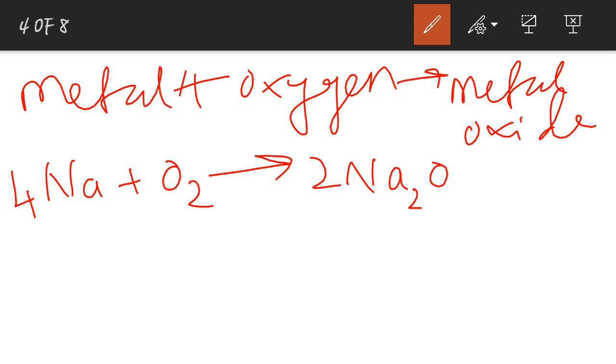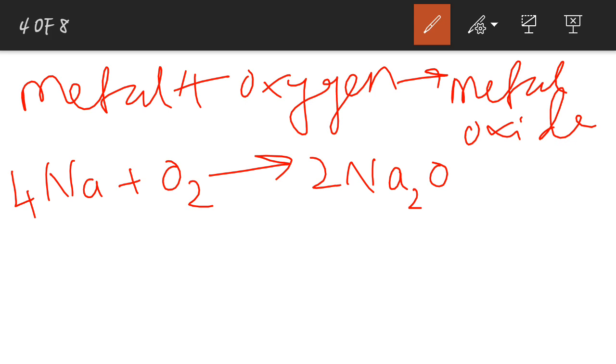So the next question that comes is, how are we going to store them? To prevent this reaction, we will be storing sodium and potassium metal under kerosene, so they will not come in contact with the oxygen present in the air.